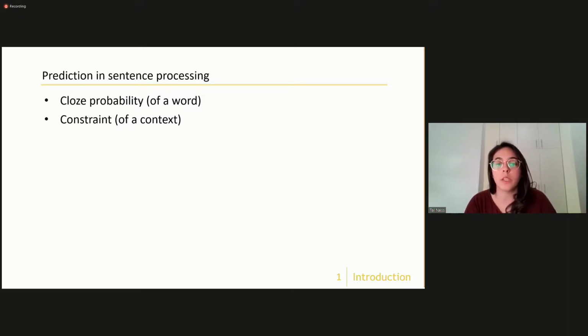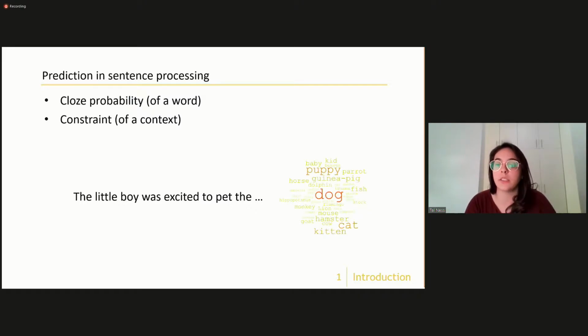So what we do is we use a sentence completion pretest. We give participants the beginning of a sentence or a phrase, and they need to provide the first completion that comes to mind. And from this data, we get two things. First, the cloze probability of a word is the proportion or percentage of participants who have provided this word as a completion. This value reflects how predictable the word is in this context. So in this example, the word dog has a cloze probability of 60%, and the word cat has 10% cloze probability. So dog is considered more predictable than cat.